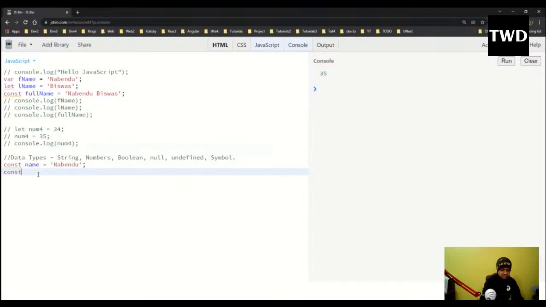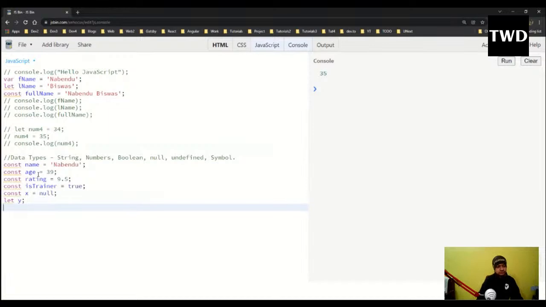const age equal to 39, const rating equal to 9.5, const isTrainer equal to true, and now the main thing, const x equal to null. I am assigning null, and let y I am going to leave as undefined.